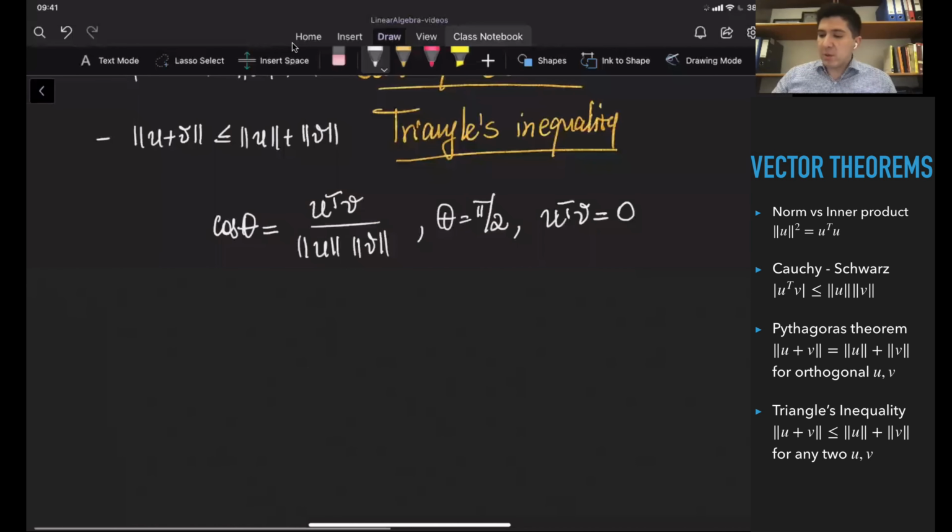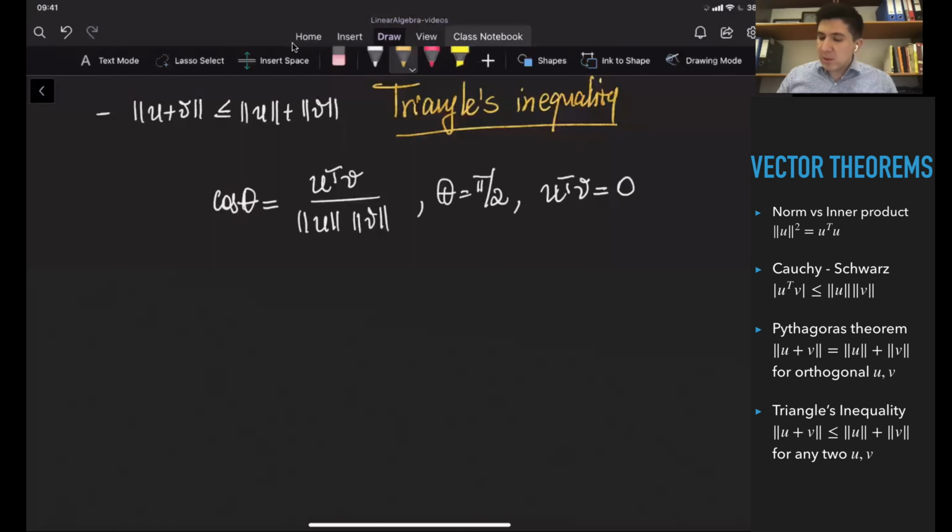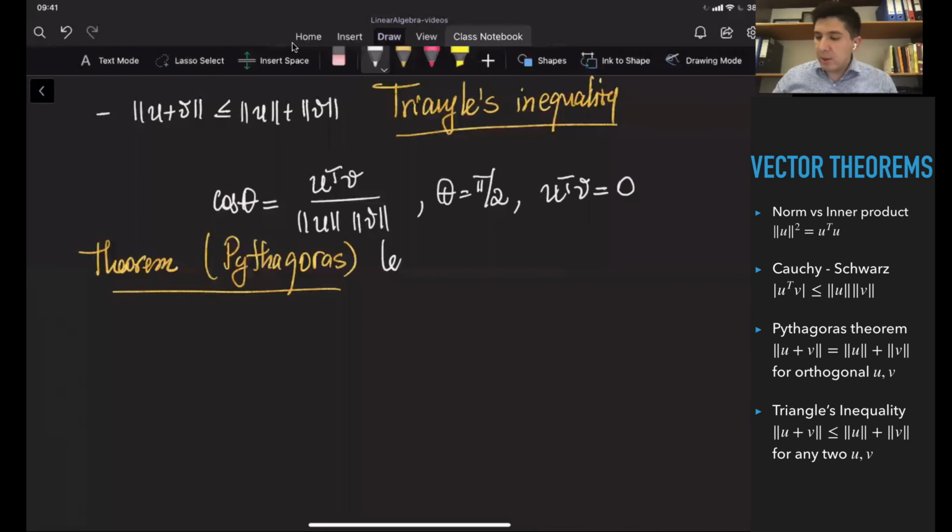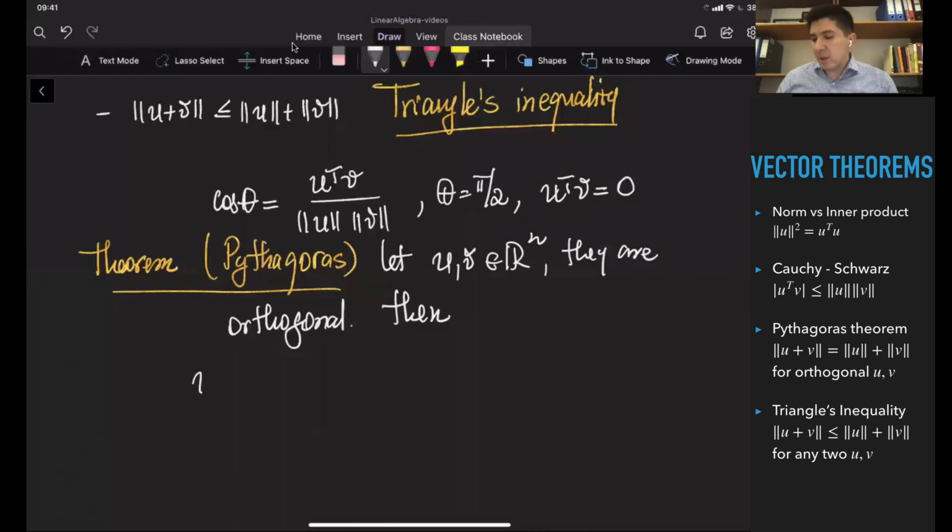So let's first of all start with the Pythagoras theorem. Let u and v be two n-dimensional vectors, and they are orthogonal. Then the following holds: the norm of u plus v, in the square, is equal to the norm of u in the square plus the norm of v in the square.